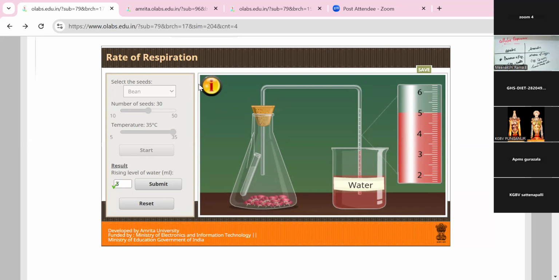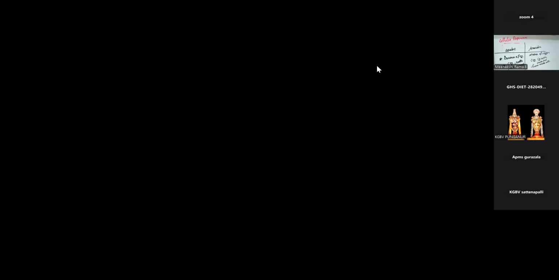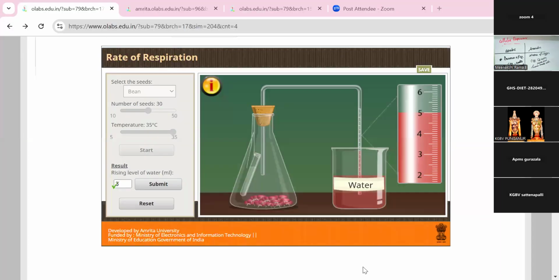Students, is there any doubt how the respiration is done in plant seeds? Yes, with the help of the simulation, we can understand the process of respiration in different kinds of seeds like bean, gram, groundnut, wheat, like that. Okay. Yes, one more simulation is very important. Yes, how the respiration is done here.